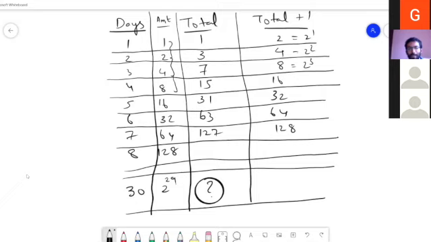How is it possible, sir? This is 2 to the power of 0. Yeah, it is 2 to the power of 30, sorry. 2 to the power of 30. That if I add 1 to that, it becomes 2 to the power of 30. So what is the total amount you get after the 30 days? That amount, 1 minute. No. I'm not asking what is the value of 2 power 29. Okay. What is the total? This one. The total you get after 30 days.